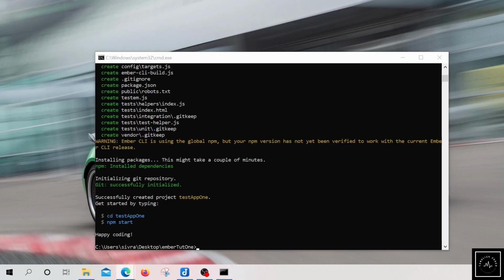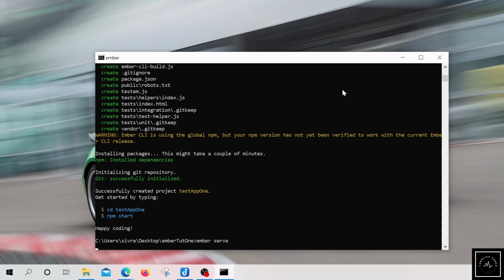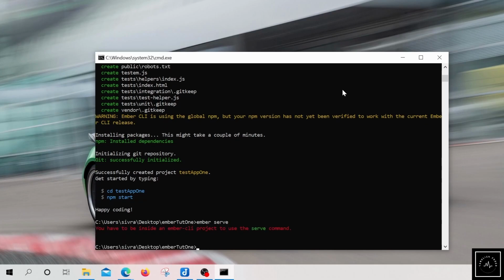Let's start the server. In order to start the server at the default port, we need to give ember serve. This will start the local development server. This is a mistake I did.